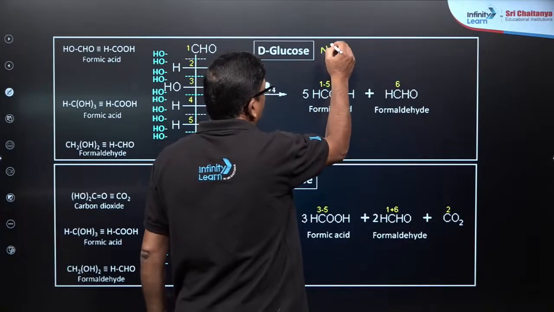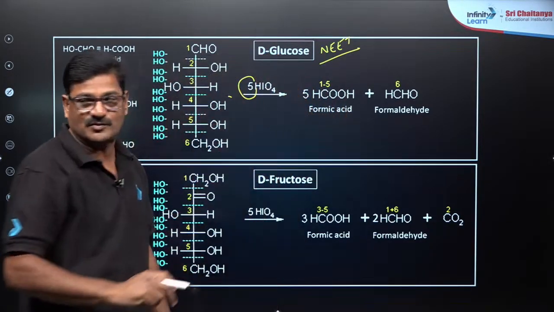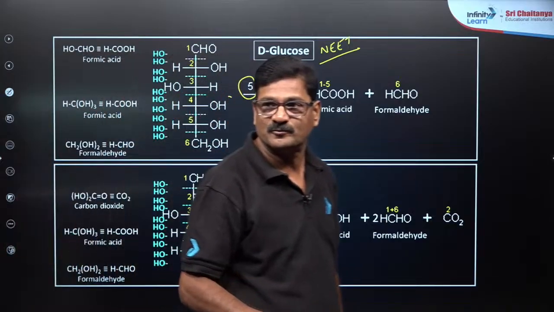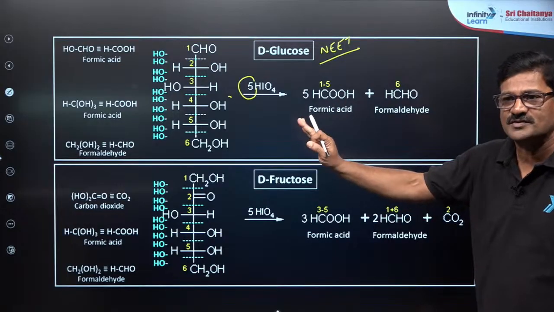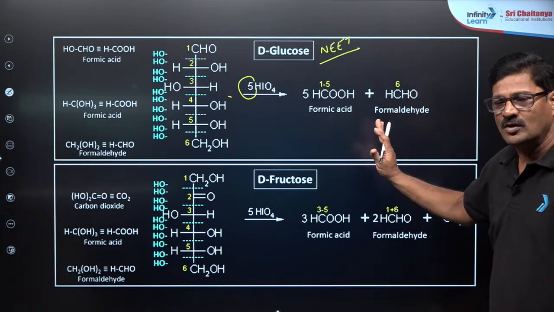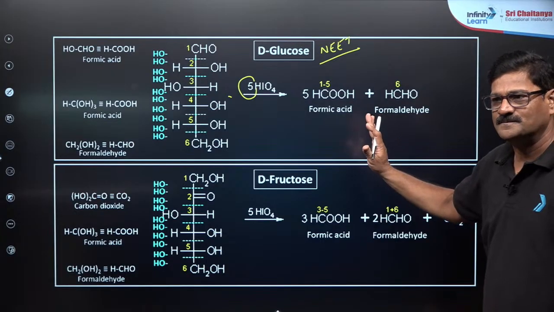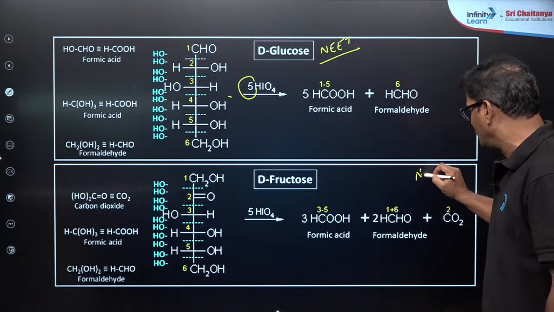Directly you can connect this reaction in the NEET examination as a multiple choice question: which of the following is true? If it is D-fructose, you are going to get 3 moles of formic acid, 2 moles of formaldehyde and 1 mole of carbon dioxide. Clear? And this is also very important.